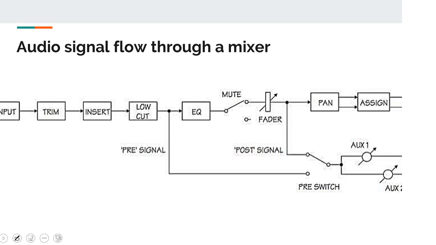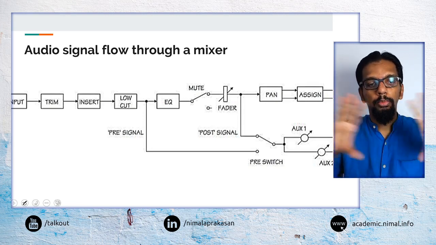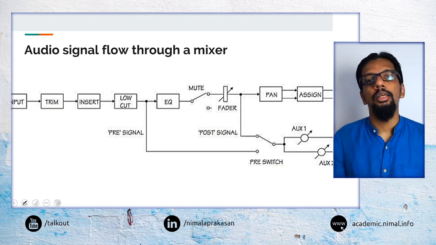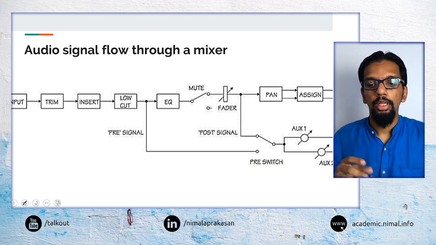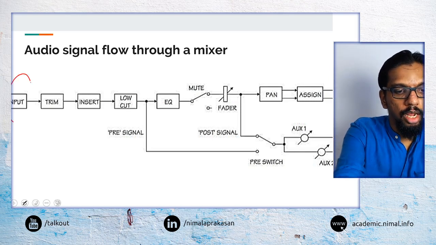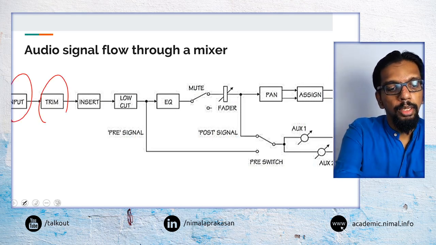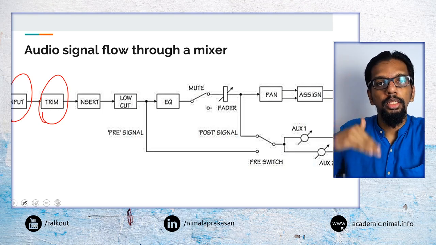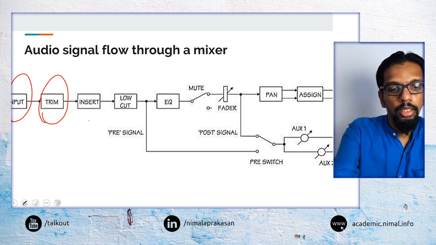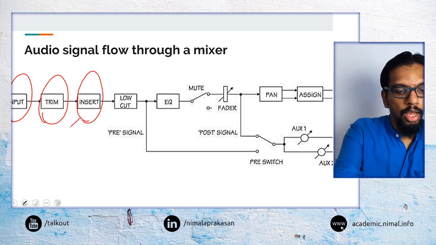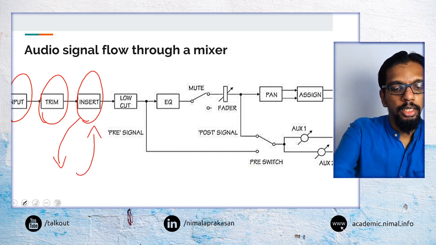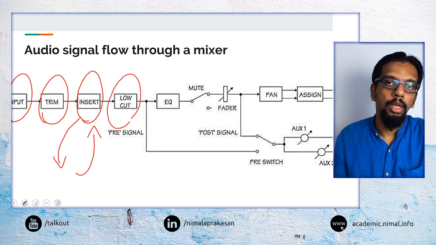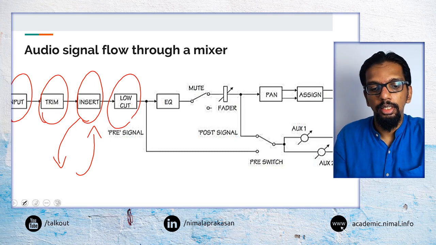So if we think about the mixer as a whole, we can see the audio flow in a number of ways. We can start from the input, then we may apply a trim or gain to increase the preamplification, or the voltage level or volume level of the signal. Then we can have inserts where the signal may go out for signal processing and then come back. Then we may apply, say, a low cut or some frequency filters.